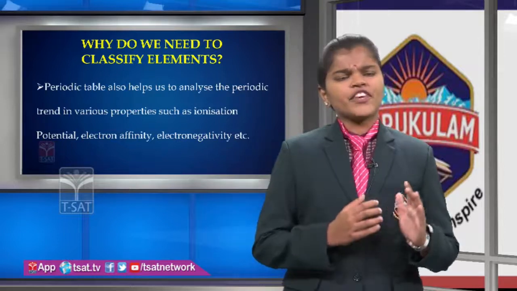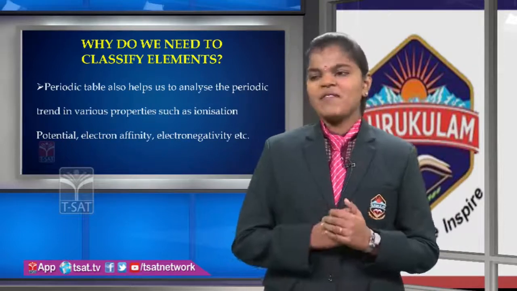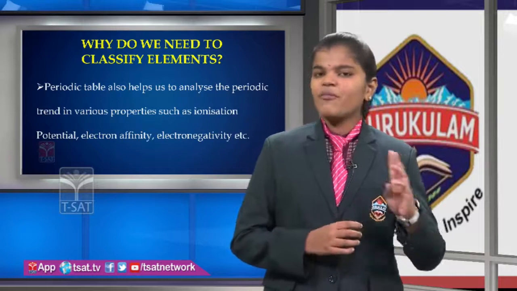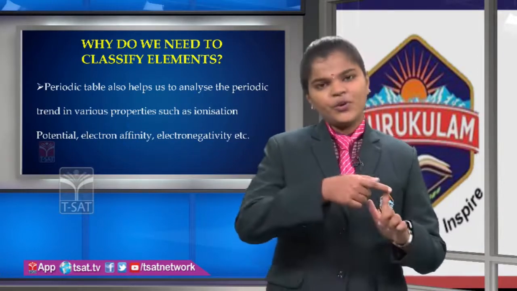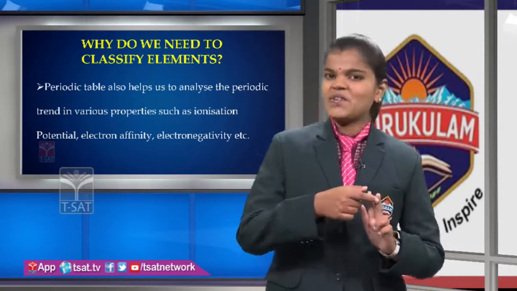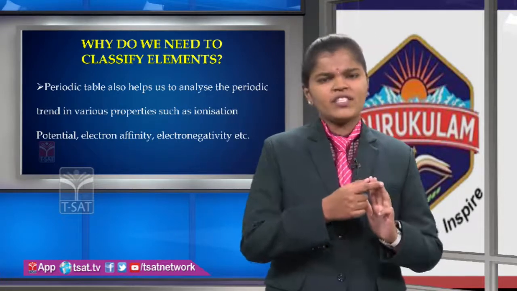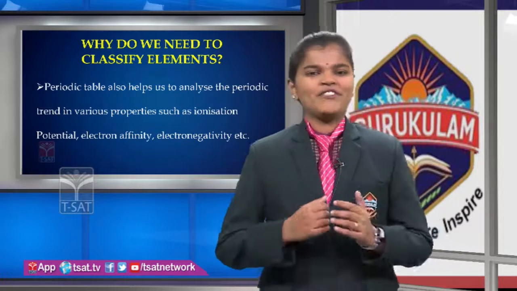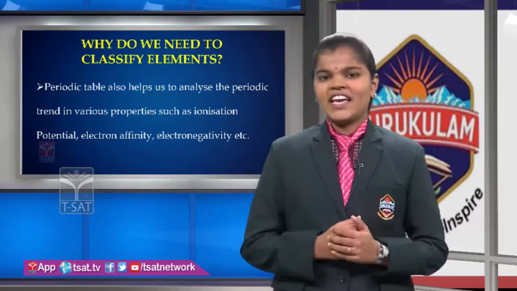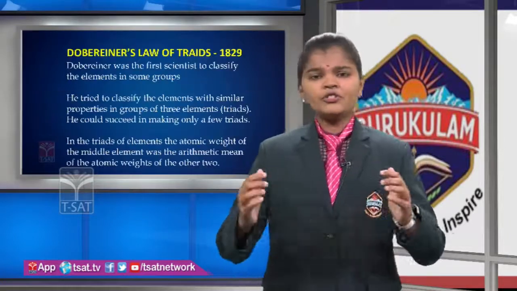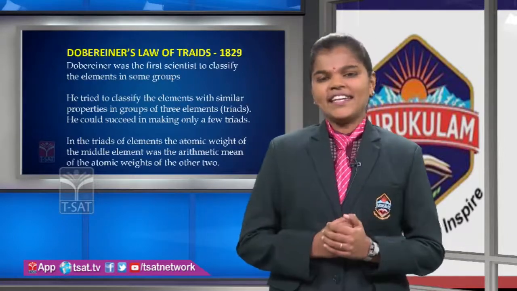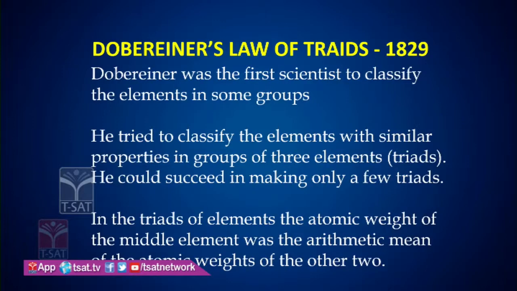This classification of the modern periodic table was mainly done by four main scientists. The first was Dobereiner, the second Newlands, the third Mendeleev, and the fourth Henry Moseley. We will discuss these four scientists more briefly. First, we will discuss Dobereiner's law of triads in 1829. Dobereiner was the first scientist to arrange the elements in groups.